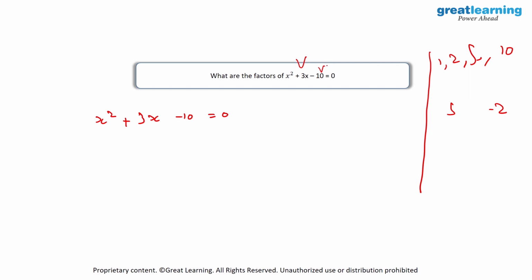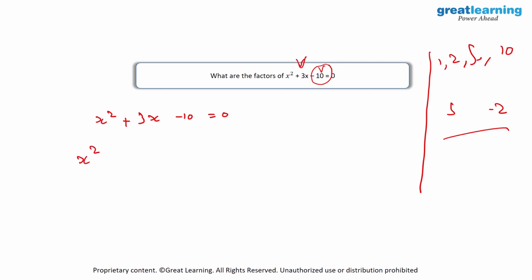You start off by looking at your last term and you will find out all of the factors of your last term. So here, as you see, you have minus 10. So you start off by listing down all of the factors of 10, which are 1, 2, 5 and 10. Then you need to choose two factors out of these, where multiplying those two factors will give you the last term and adding those two will give you this middle term over here. And as you see, 5 into minus 2 is equal to minus 10 and 5 plus of minus 2 will be equal to 3. So this is how we'll write down the next step.